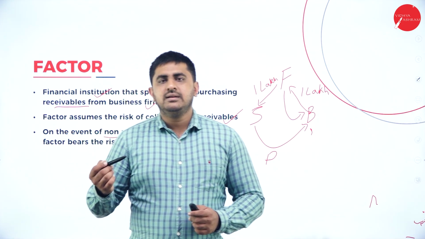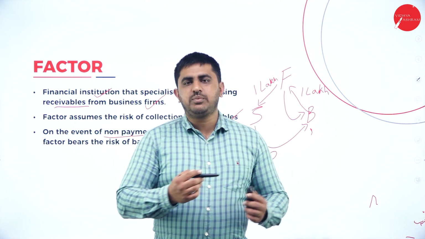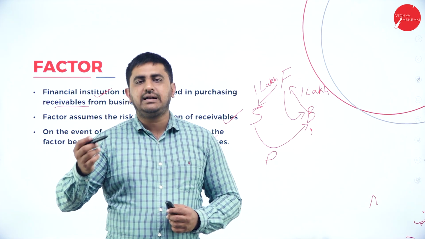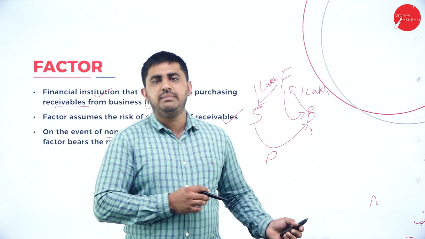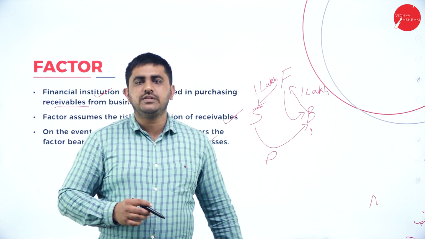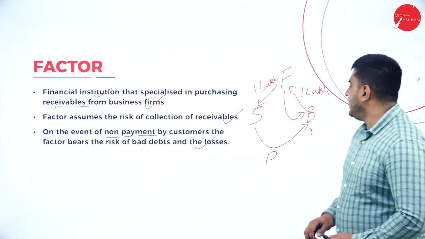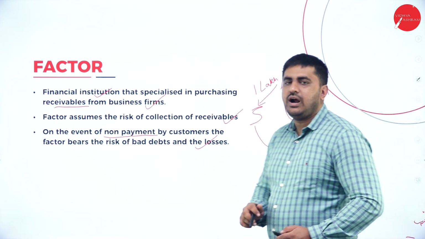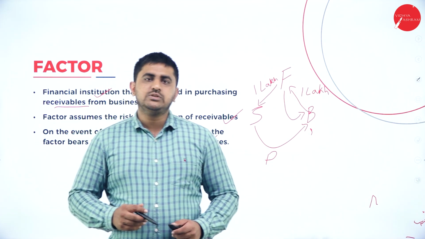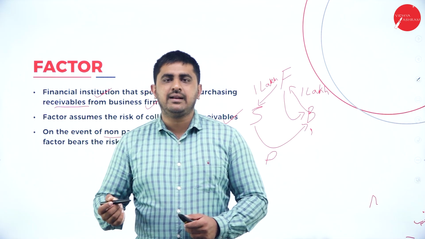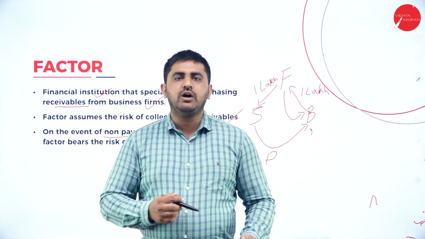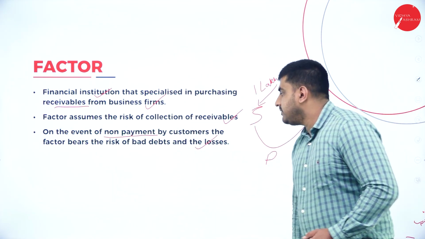The buyer has to make payment to the seller for the products, but he will give an invoice to the factor. The factor will make immediate payment to the seller. Now the seller is out of the picture. Now it is the responsibility of the factor to retrieve the money from the buyer. This is called factoring. Suppose he is not able to recover the money from the buyer, then it is his responsibility or liability.